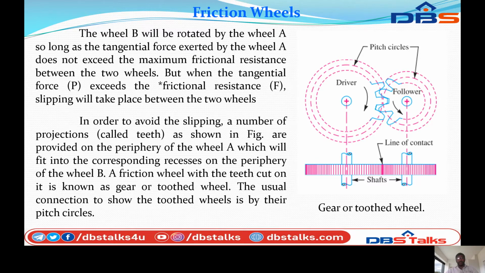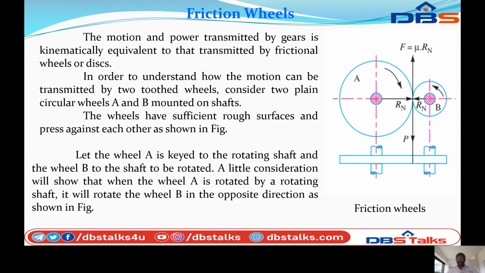Wheel B will be rotated by wheel A so long as the tangential force exerted by wheel A does not exceed the maximum frictional resistance between the two wheels. But if the tangential force P exceeds the frictional resistance F, slipping will take place between the two wheels. You can see the figure: the frictional force F equal to mu Rn is acting upward, and the pressure P is acting downward.